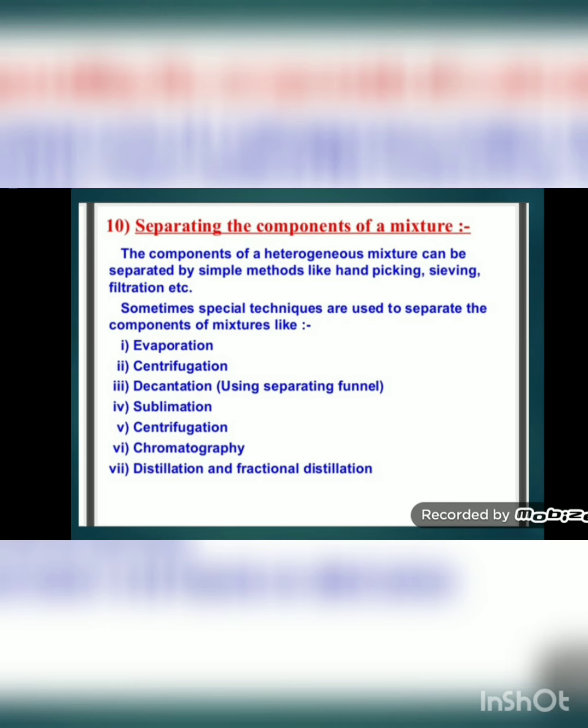And why do we need to separate the components of a mixture? To use the components as per our requirement, right? Simple thing, crude oil which comes from the ground consists of so many things like petrol, diesel, kerosene, tar, plastic, everything, right? Now if it is in the form of a mixture we cannot use it, but if all the components are separated, we can use them as per our requirement. So we need to study the methods of separation to separate the components and to utilize them.